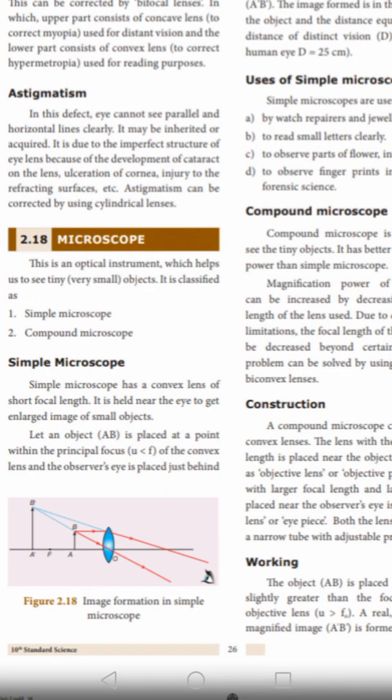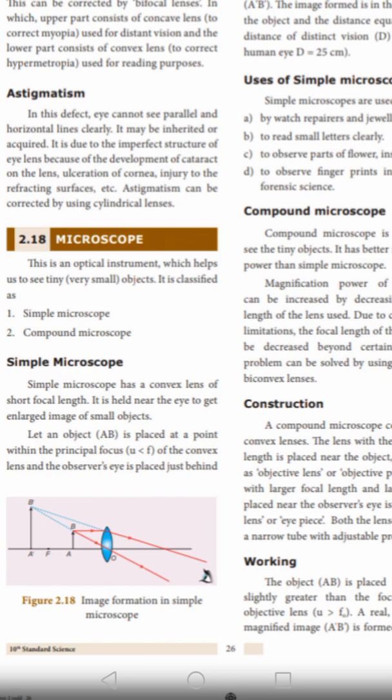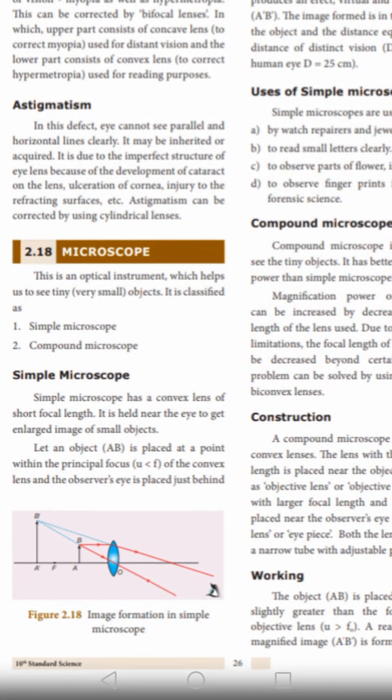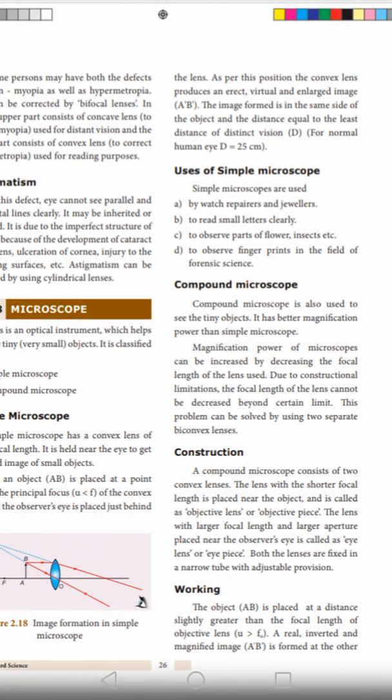Next, let an object AB be placed at a point within the principal focus of the convex lens, and the observer's eye is placed just behind the lens. In this position, the convex lens produces an erect, virtual and enlarged image.